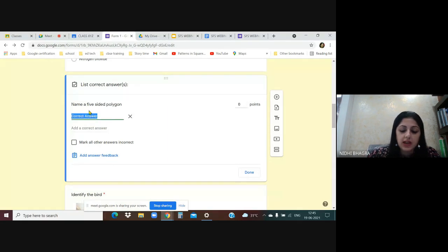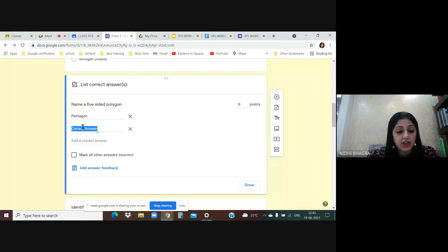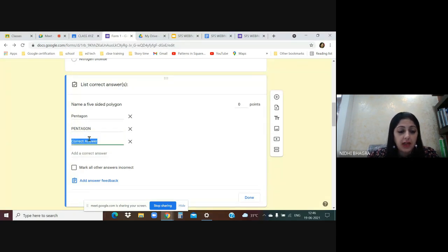So what is the correct answer? The correct answer is pentagon. Then you can write in all formats. Sometimes students choose capital, block letters. So you write down pentagon, and you can give them instructions beforehand also that your answer should be in block letters. Or sometimes they write all small letters, pentagon. So I am writing all three answers should be marked correct, whether all are block letters, small letters, or this way.